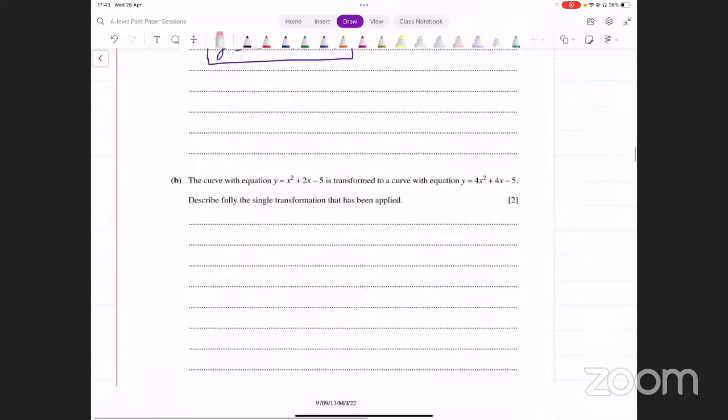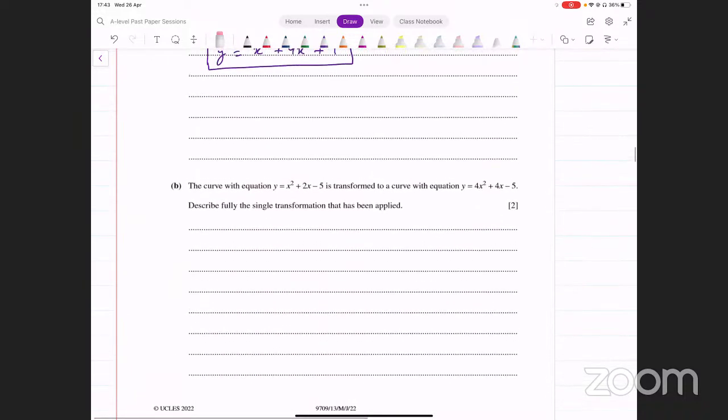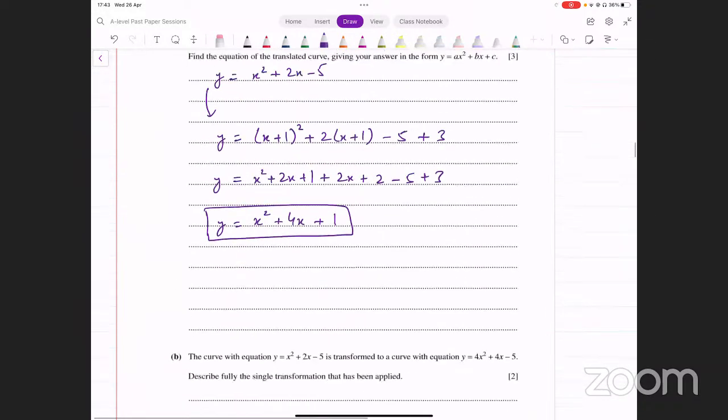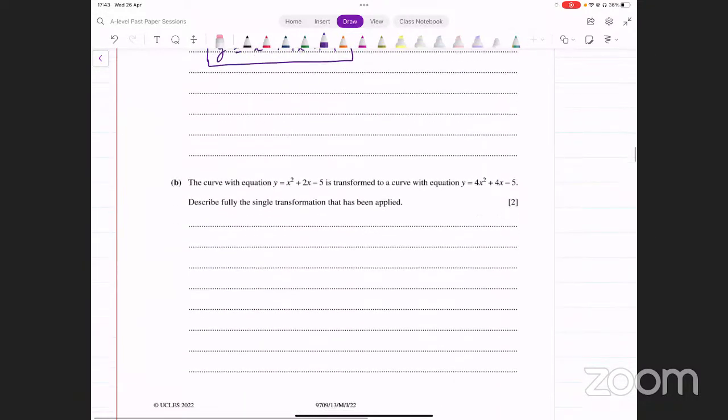All right, let's move on. Part B. Now it says the curve with equation x square plus 2x minus 5. So it's the same equation as before. It's transformed to a curve with this equation, 4x square plus 4x minus 5. Describe fully the single transformation that has been applied.